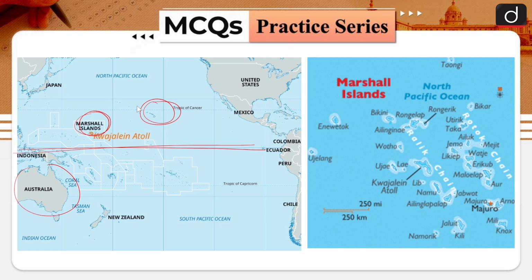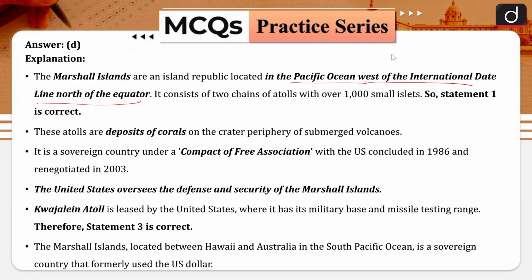When we are talking about the Marshall Islands, it is a group of islands which is found over here. Now moving back, these atolls are deposits of corals. In the geography and environmental discussions, we have discussed corals and how these reefs are formed, what an atoll is, what fringe corals are, etc. All these things we have already discussed. Now these atolls are deposits of corals on the crater periphery of submerged volcanoes.